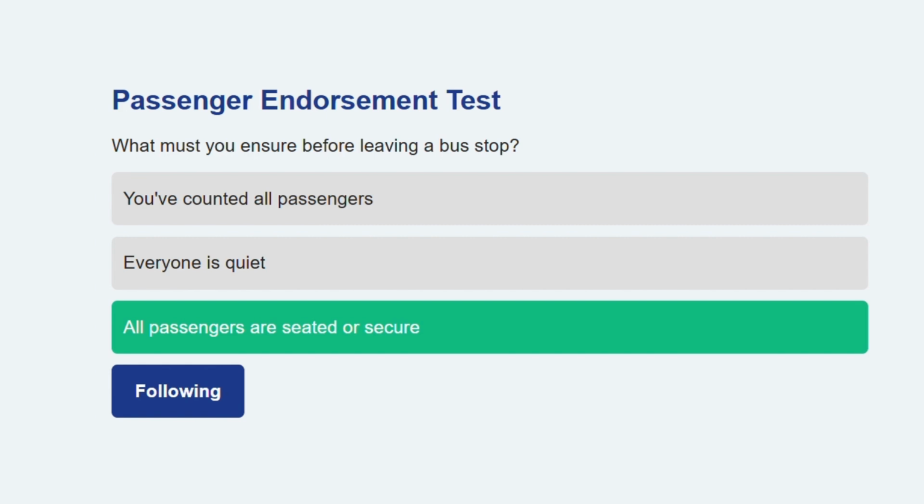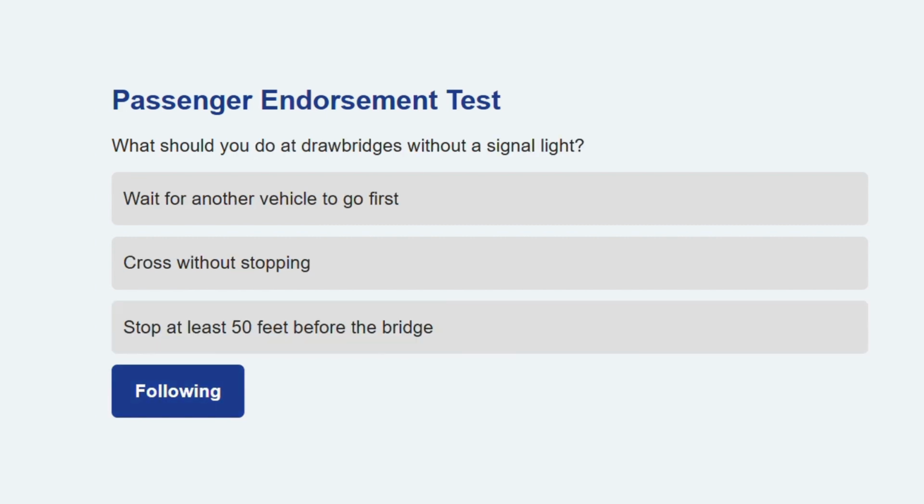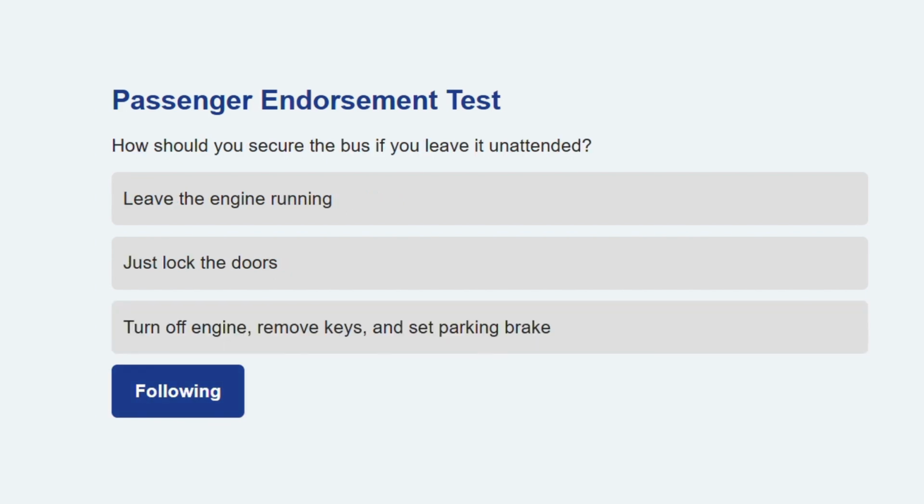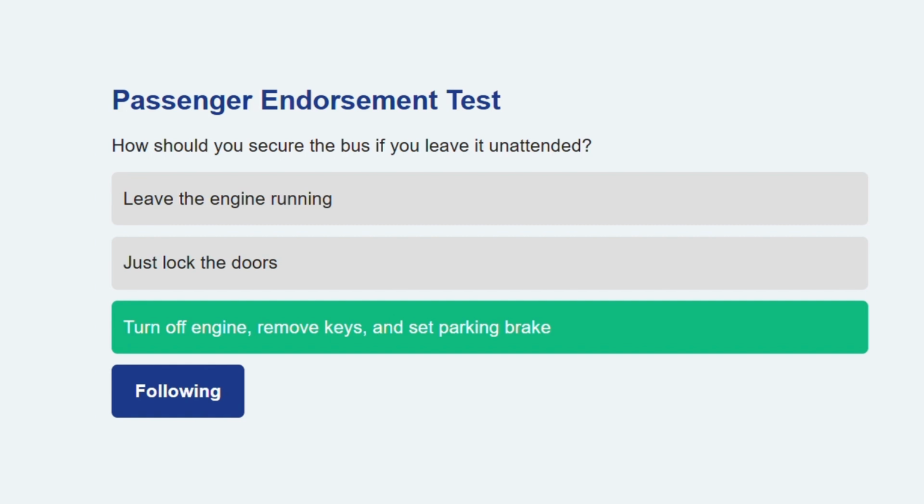Here comes another one. What should you do at drawbridges without a signal light? Stop at least 50 feet before the bridge. This precaution avoids driving into an open bridge. Next question coming up. How should you secure the bus if you leave it unattended? Turn off engine, remove keys, and set parking brake. This prevents unauthorized use and movement.